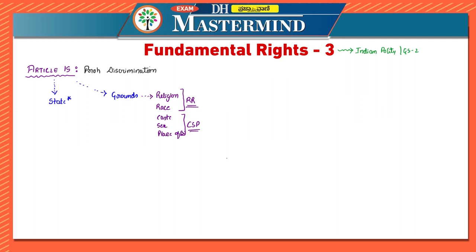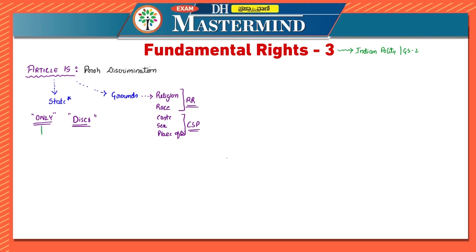So there are two crucial words in this particular article. The first one is only and the second one is discrimination. The word discrimination means to make an adverse distinction with regard to, or to distinguish unfavorably from others.